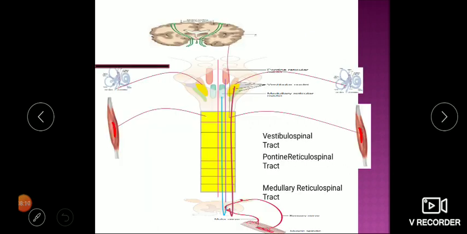So here you can see. We will try to prove this experimentally. Here we are taking a section at the lower end of the midbrain. That means only the hindbrain remains, that is pons and medulla remain. So this section is called a hindbrain section. So in this, what is happening?